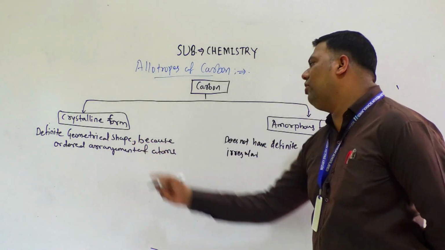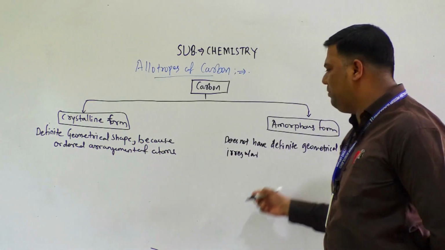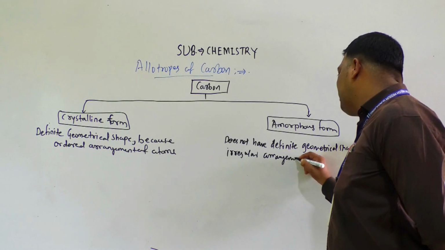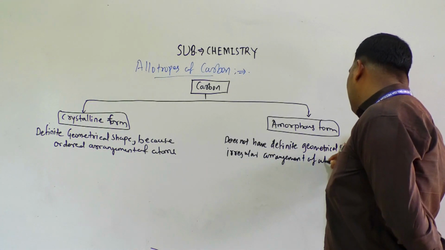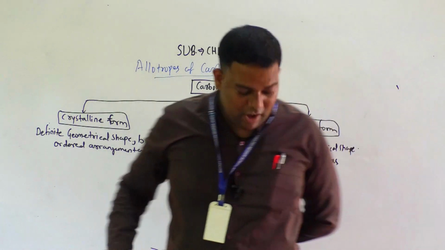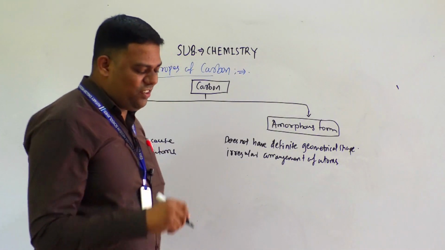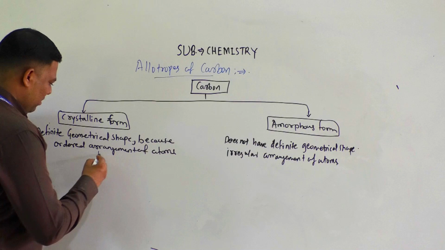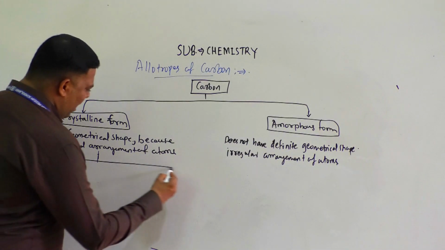In crystalline there is a regular, or ordered, arrangement of atoms; here there is an irregular arrangement of atoms. The crystalline form is further divided into diamond, graphite and fullerene.